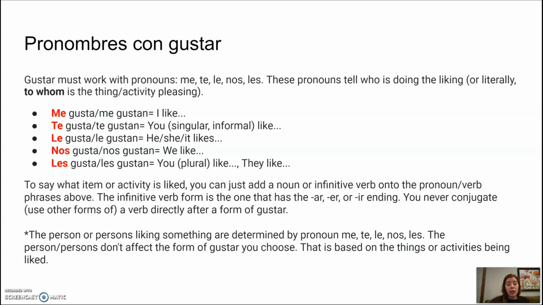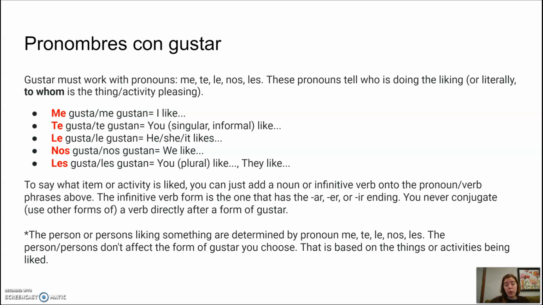Le gusta and le gustan, it says there he, she, or it likes. That would also be you formal in a singular sense, likes. So if you were talking to the president, le gusta, le gustan. Nos gusta, nos gustan, we like. Les gusta, les gustan is you, plural, like. So the southern y'all. And they like.